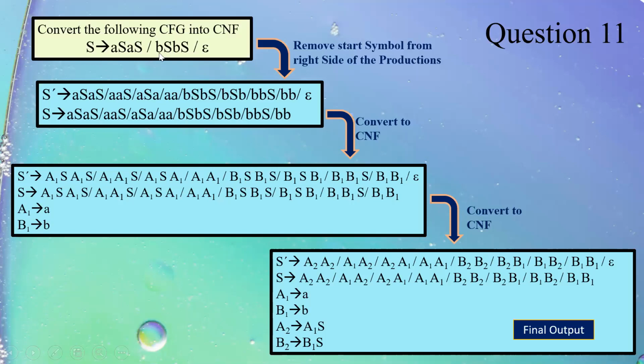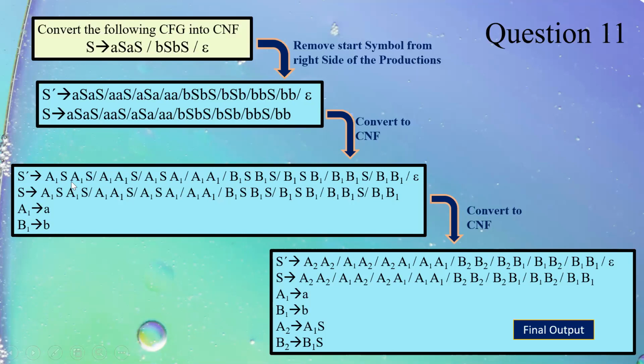Same is the case here. First I'll remove epsilon from this capital S. I get BSB. Then I remove the epsilon from the last capital S. I get BBS. And then I remove epsilon from both, so I get BB. So this is how I remove epsilon from 1, from 2, and from both S in every production. Once I get this, now I'll just convert it into Chomsky normal form.